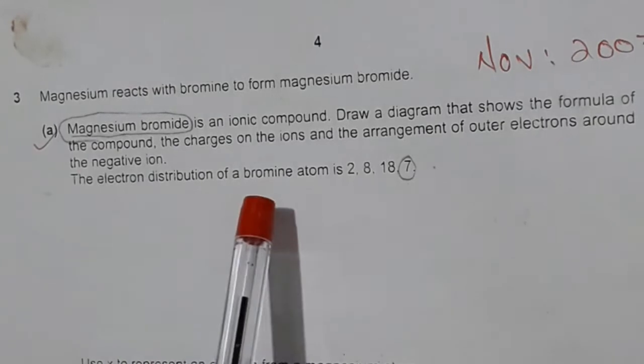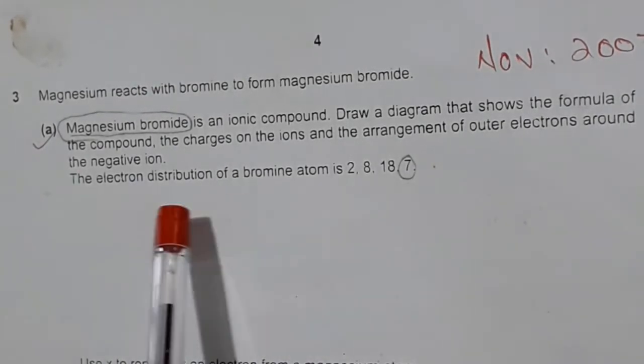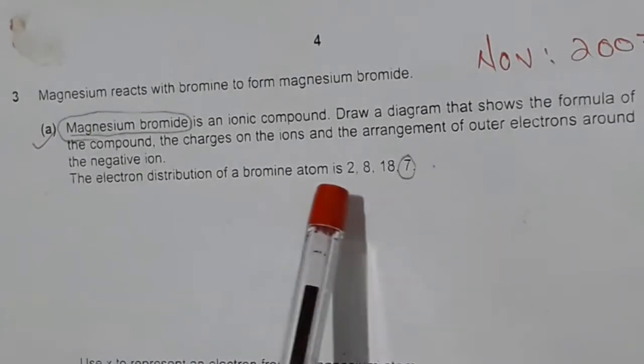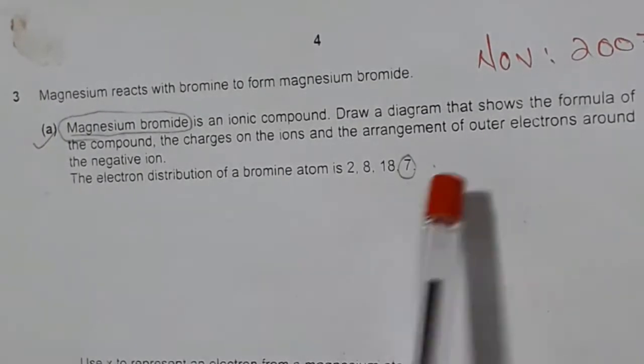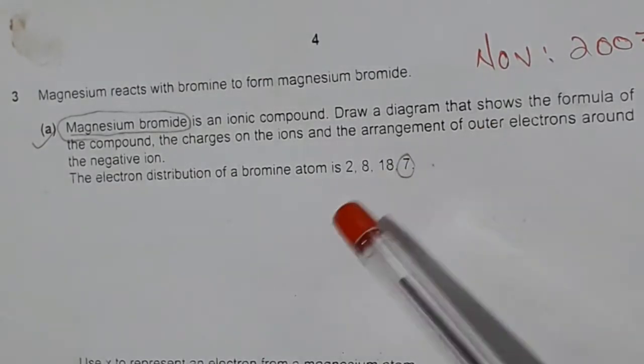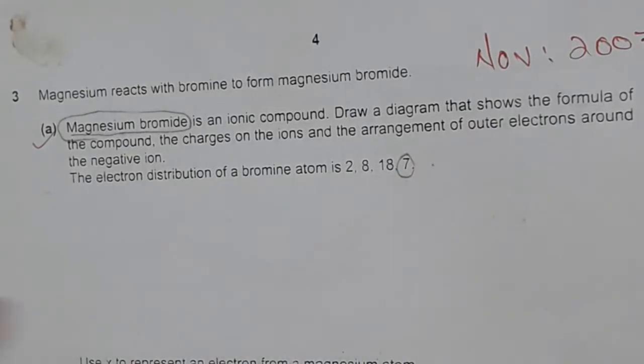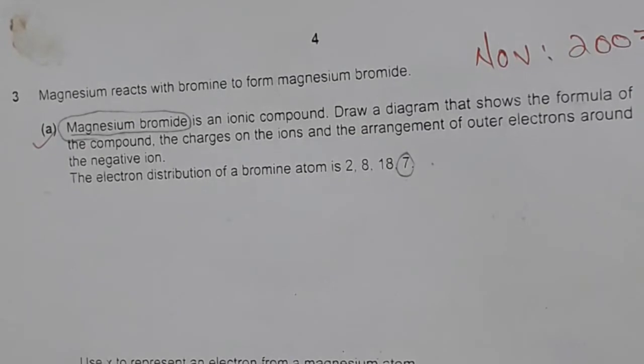Also here it is given the electronic structure of bromine 2, 8, 18, 7. We have to use only these outer shell electrons to show the ionic structure of magnesium bromide. So let us see here how to draw this structure.